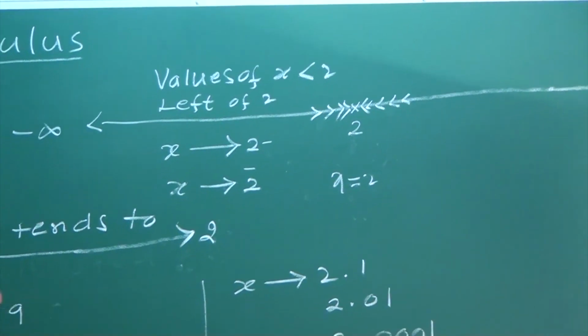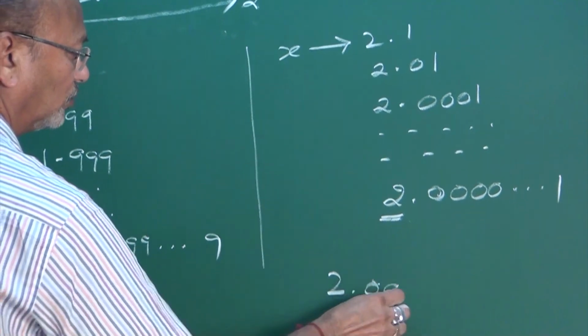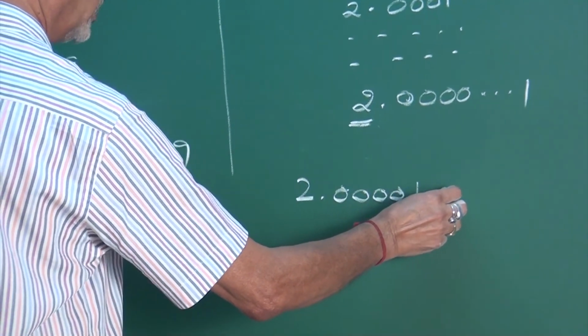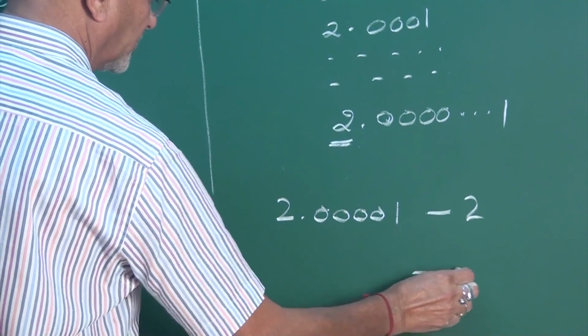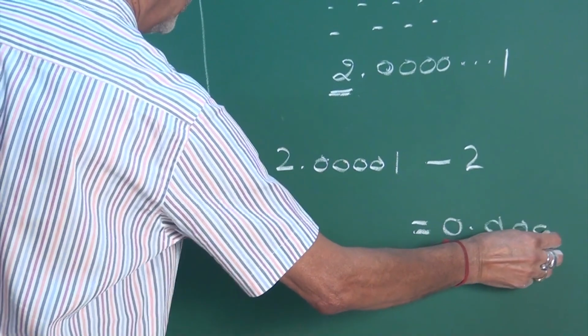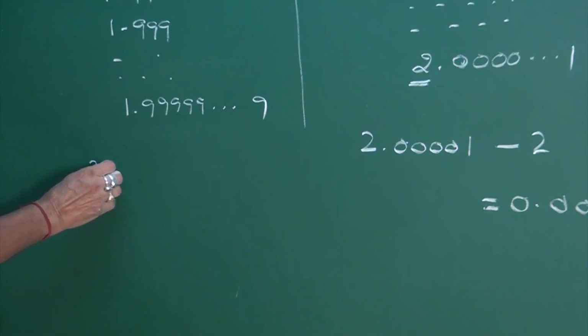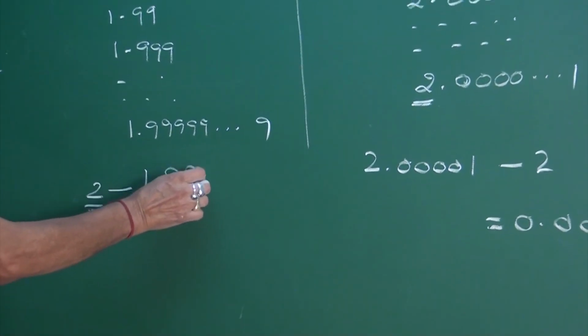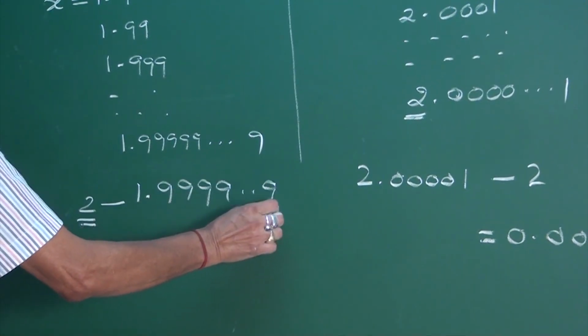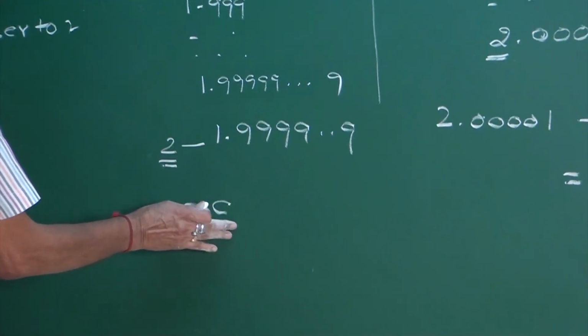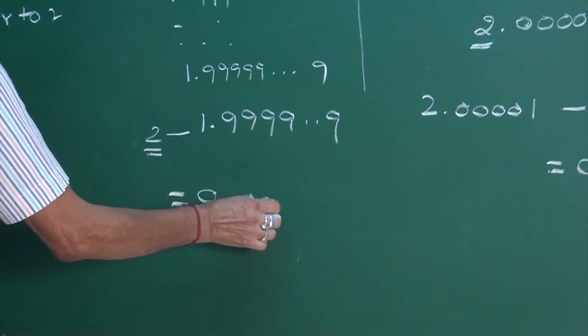If you take the difference between 2 and 2.000...1, the difference is very small. Here also, if you take 2 minus 1.999..., so many 9s, what is the difference? It is 0.000...1, with so many zeros.